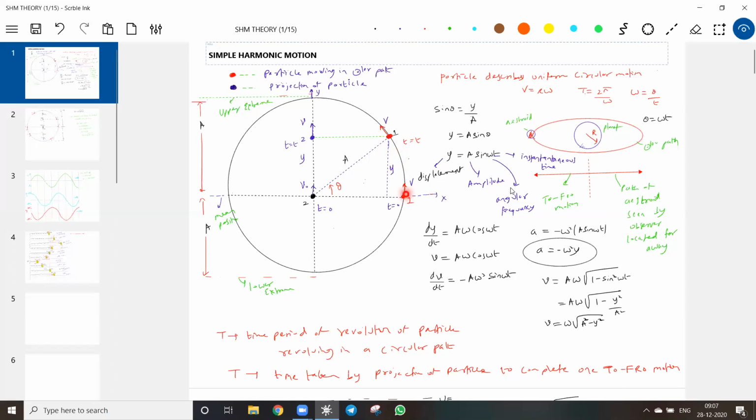And again, the particle after completing one revolution will go for a second revolution. Again, what happened to the projection? It will also complete a second revolution. So like that, what happened? As long as this particle is moving in a circular path, the projection will be executing SHM. How long? As long as this is moving in a circular path. So shall I say that this is like a periodic motion? I'm not bothered about the particle now. I'm bothered about the projection. Look at the projection. Is it a periodic motion?